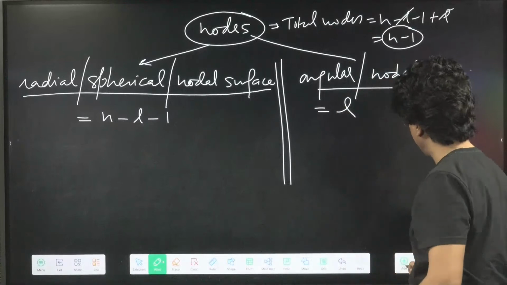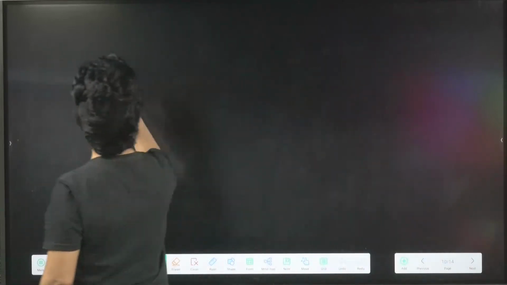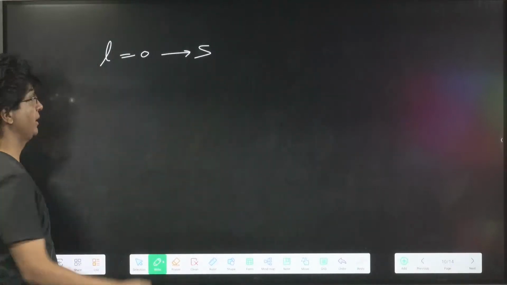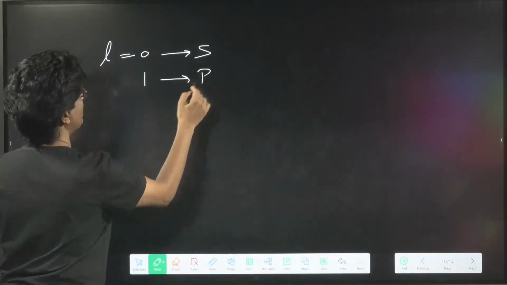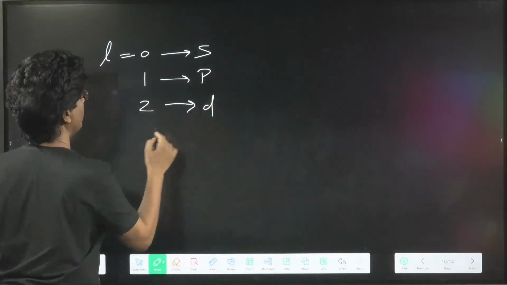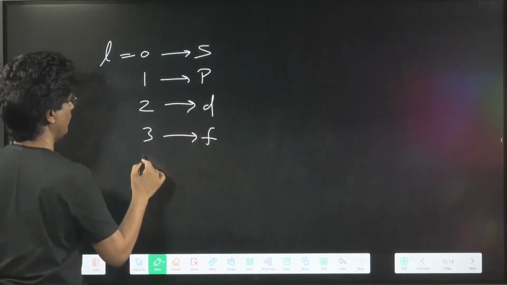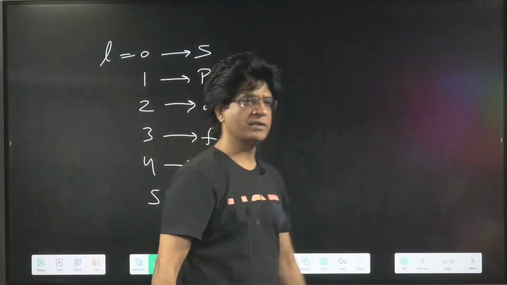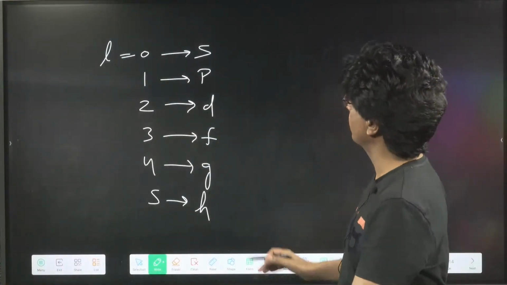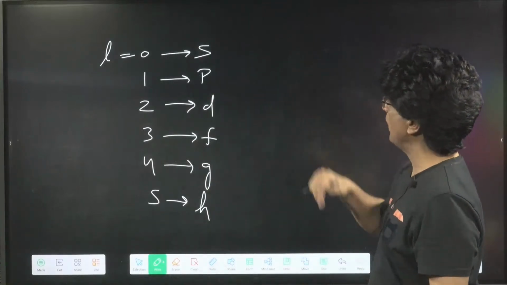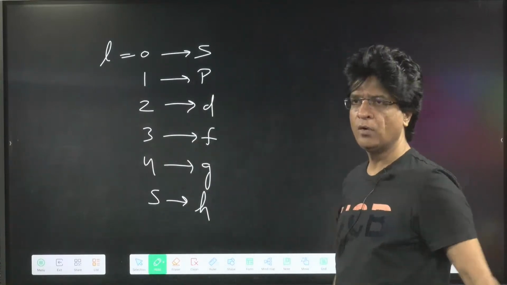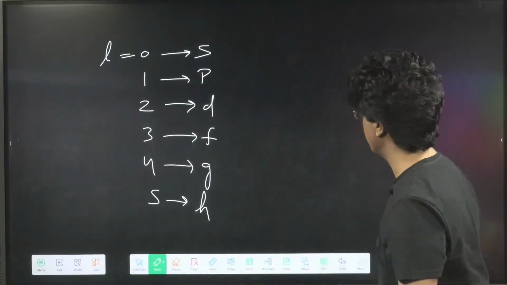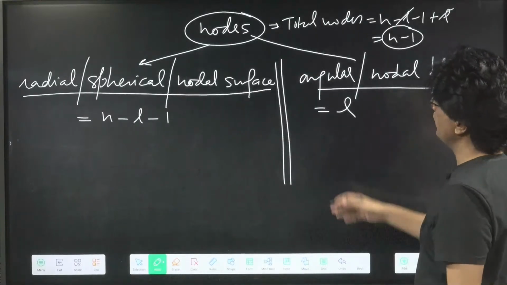Before we move forward, understand that whenever the L value is 0, it is called the s subshell. L value 1 is the p subshell, 2 is d, 3 is f, 4 is g, and 5 is h. At least learn till here: L value 0 is s, 1 is p, 2 is d, 3 is f, 4 is g, and 5 is h. Once you have done that, we can proceed.